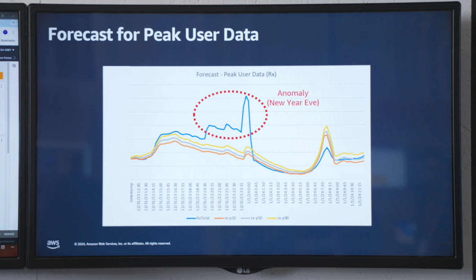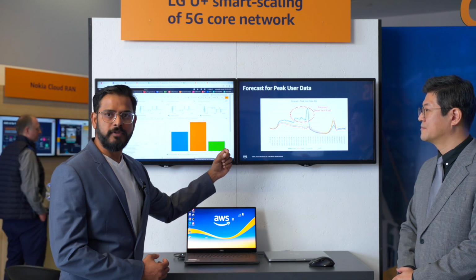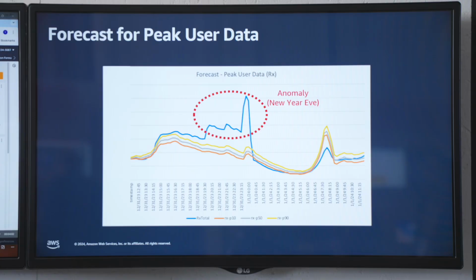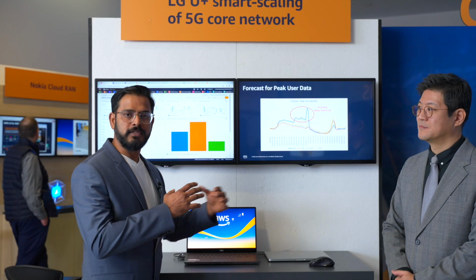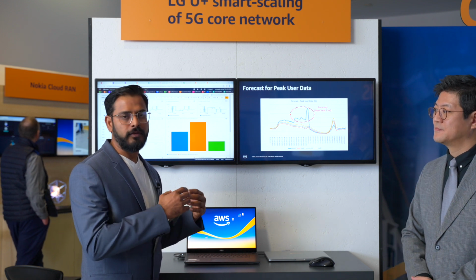Let's first look at the peak user data. What you see here is the line in blue is the actual traffic. The other lines that are in color are the predicted forecasts in three different confidence intervals, which we call P10, P50, and P90. What that means is we expect the traffic to be within these confidence intervals. Now you will notice that we are simulating the data at the time of New Year, because this has been the anomalous behavior that we know: there's a spike in traffic during New Year's time when everyone is either messaging or making calls, and we know that there's a demand on the core network.